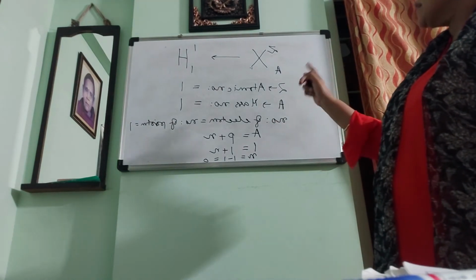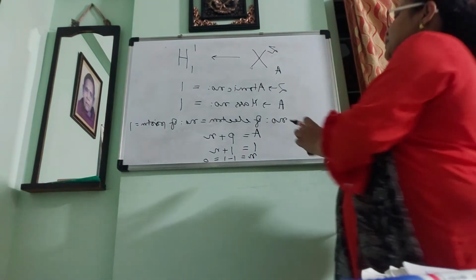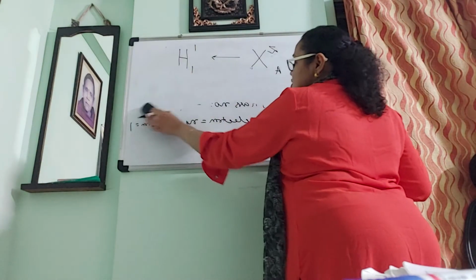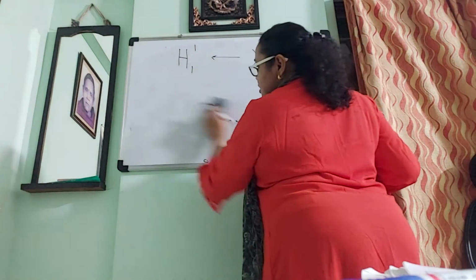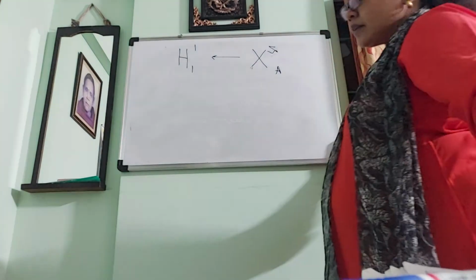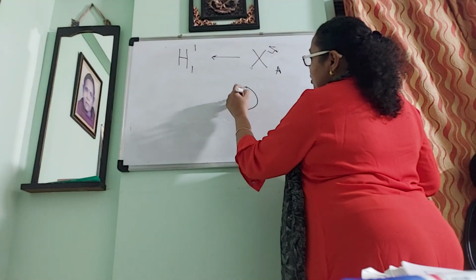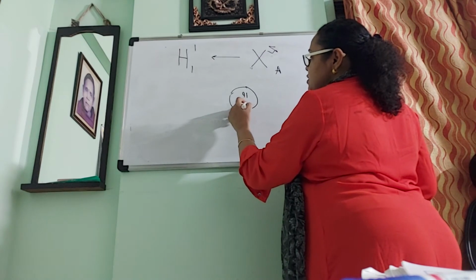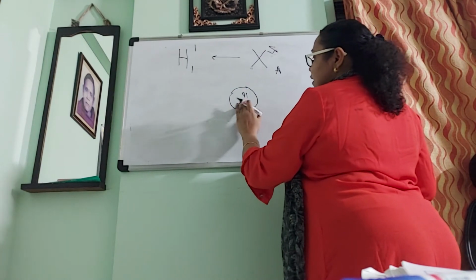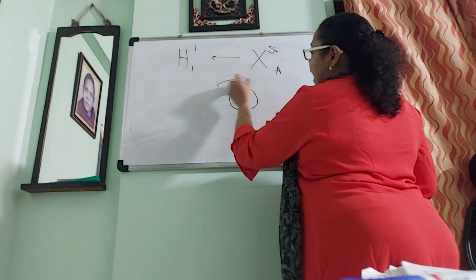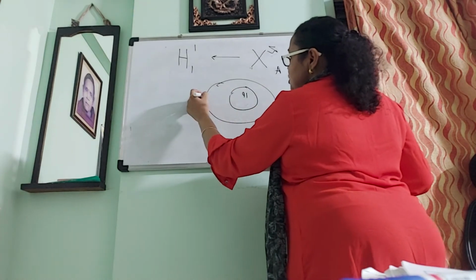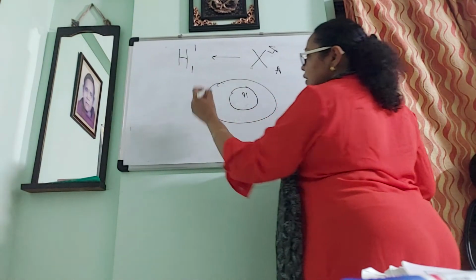If I represent hydrogen diagrammatically in an atomic structure, the structure will be like this: 1 proton, 0 neutrons, or you can choose not to write the neutron, and in the first orbit it has only 1 electron.